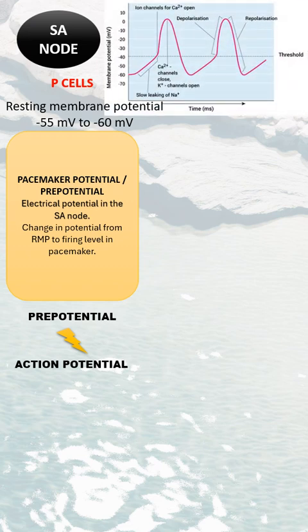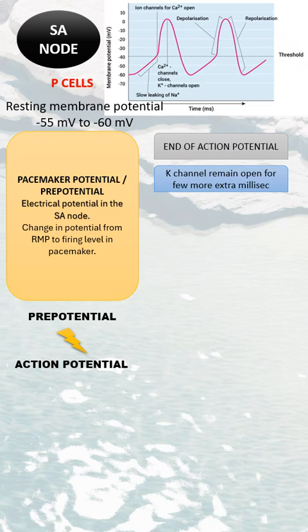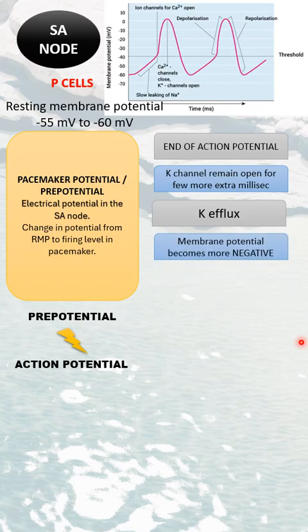Now let's see how the pacemaker potential is generated. At the end of an action potential, potassium channels will remain open. They won't close right away, so they will be open for an extra bit of time. This will cause more potassium efflux to occur. When potassium moves out from the cell, the positive ion is going out, so the membrane potential becomes more negative, and that causes hyperpolarization.